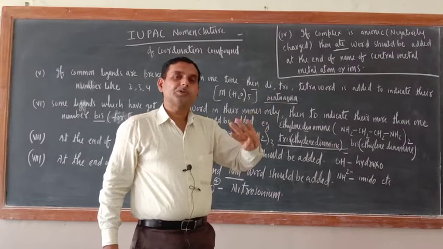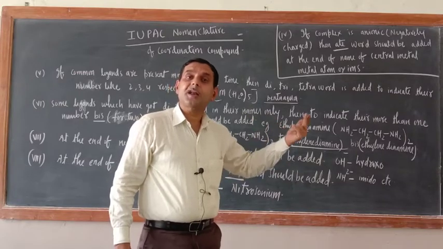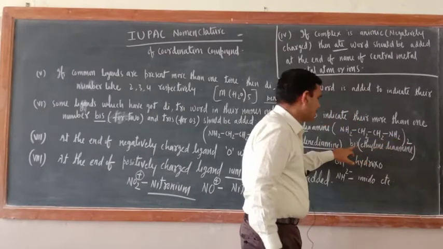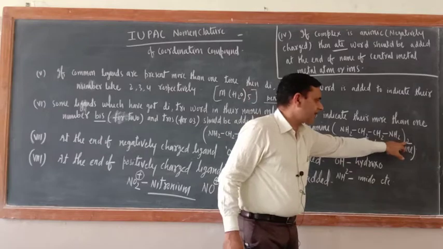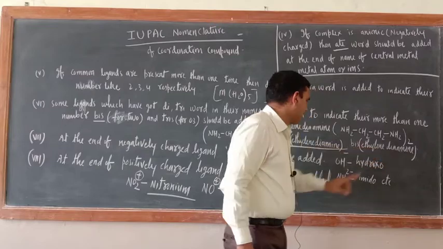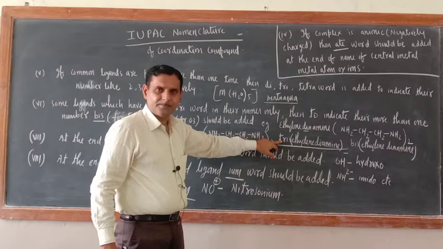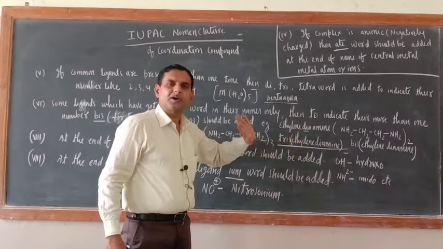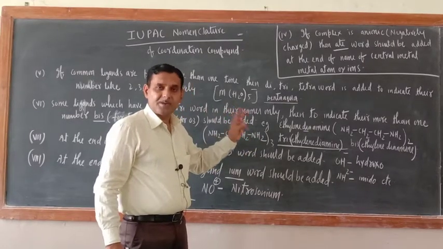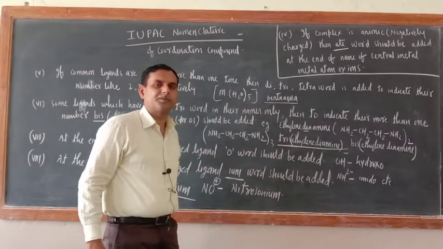Diethylenediamine. So that problem has been sorted out by adding the word bis for their number 2. Just see here, NH2CH2CH2NH2 two times is there. So just write bis, that will indicate their number 2, and their name inside the small bracket, ethylenediamine. Suppose they are 3, just see here, 3 is there. So for 3, tris, now bracket their name. So confusion won't be there. Suppose 4 is there, then what is there? For di, bis, for tri, tris, then tetrakis, pentakis, like that the word should be added.